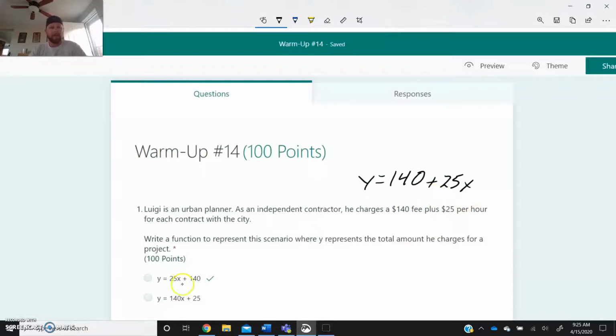And if you look down here, I wrote it a little differently, but it's the same. Everything's still going to end up being correct because the 25x is positive here and the 140 is positive here. The other option that you guys have will not be right because this is stating you're going to pay him $25 to show up, and then every hour is $140. So the bottom one's definitely not going to end up being correct.